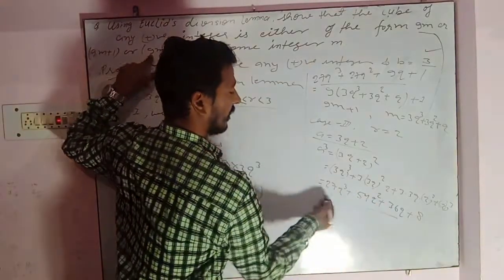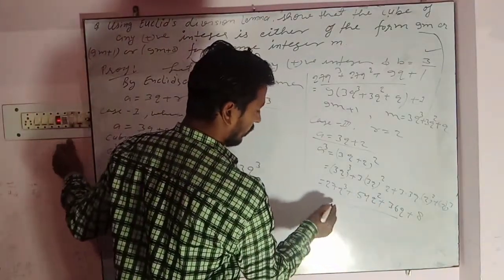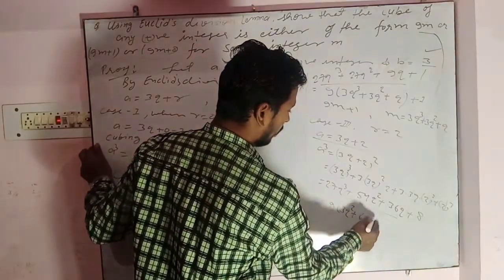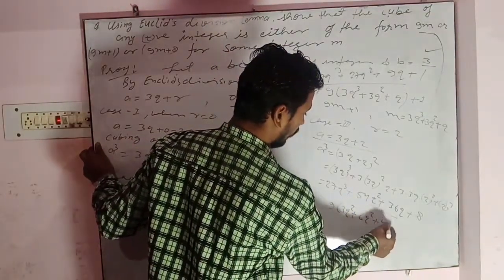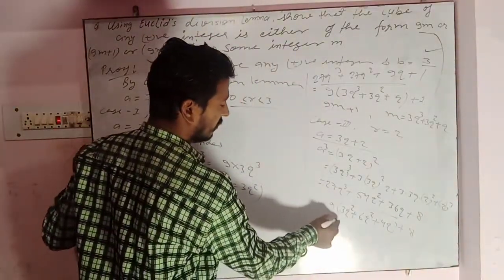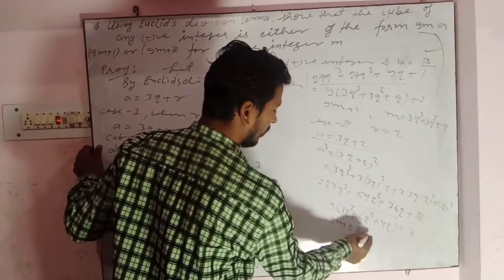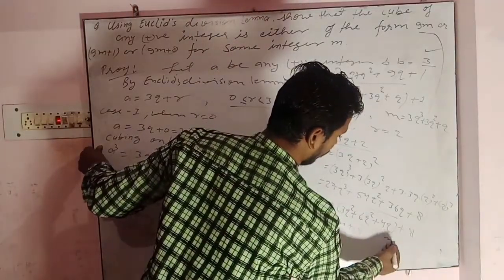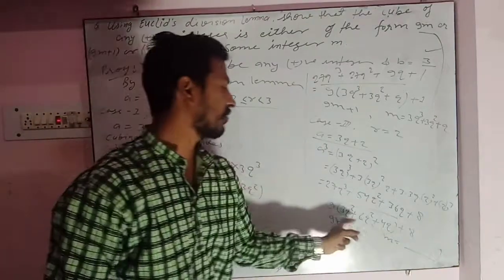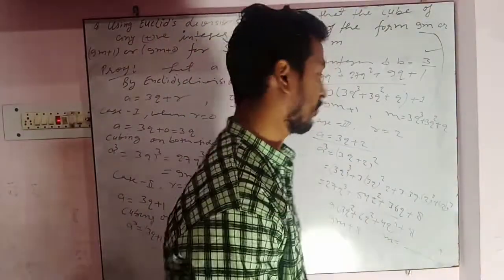Again we can take 9 common, and 8 will remain as it is. So we can write 9m plus 8, where m is equal to 3q cube plus 6q square plus 4q.